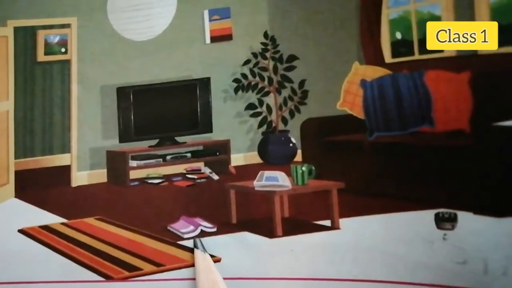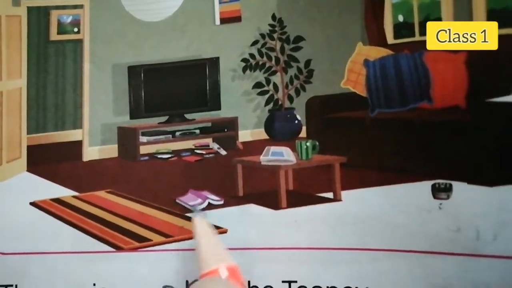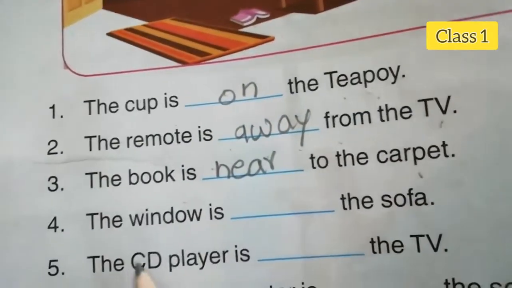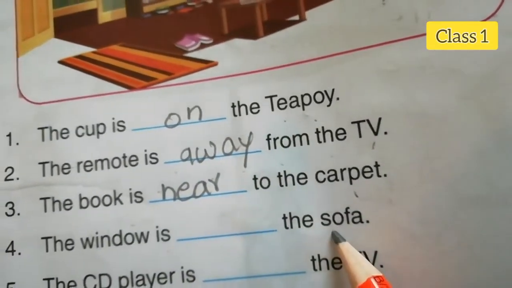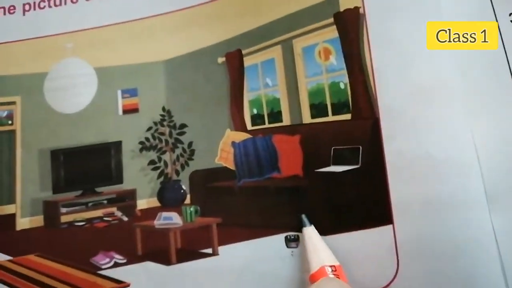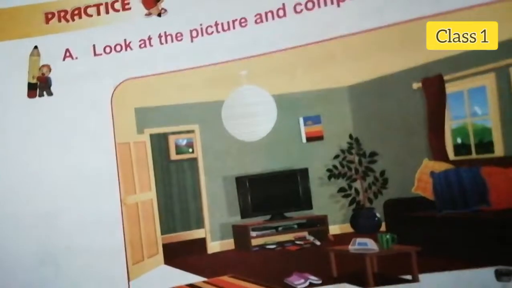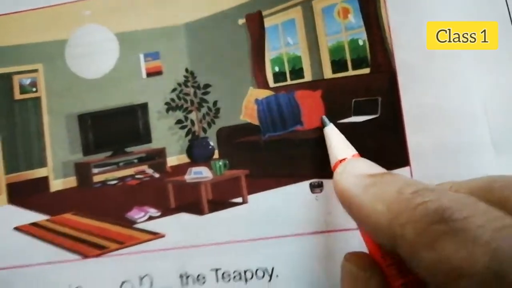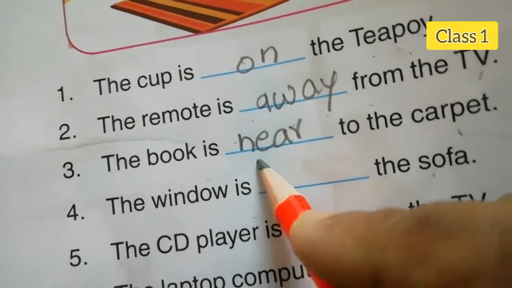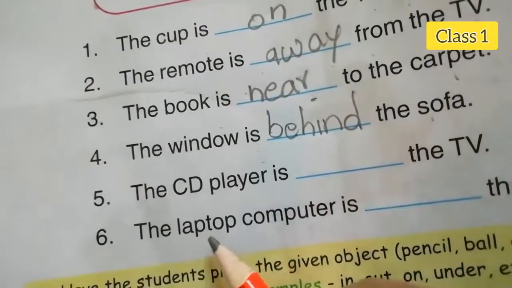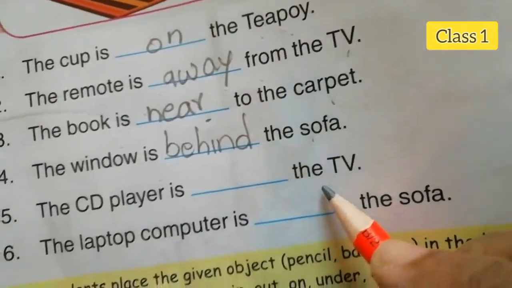The book is dash to the carpet. Where is the book? Here. So near to the carpet. N-E-A-R. Near. The window is dash the sofa. Where is the window? Yes, the window is behind the sofa. So write the spelling of behind. B-E-H-I-N-D. Behind.